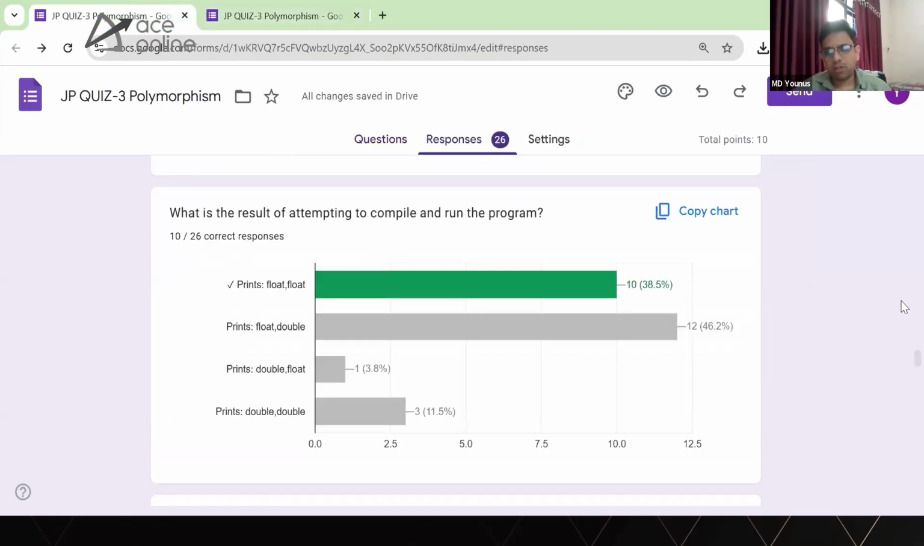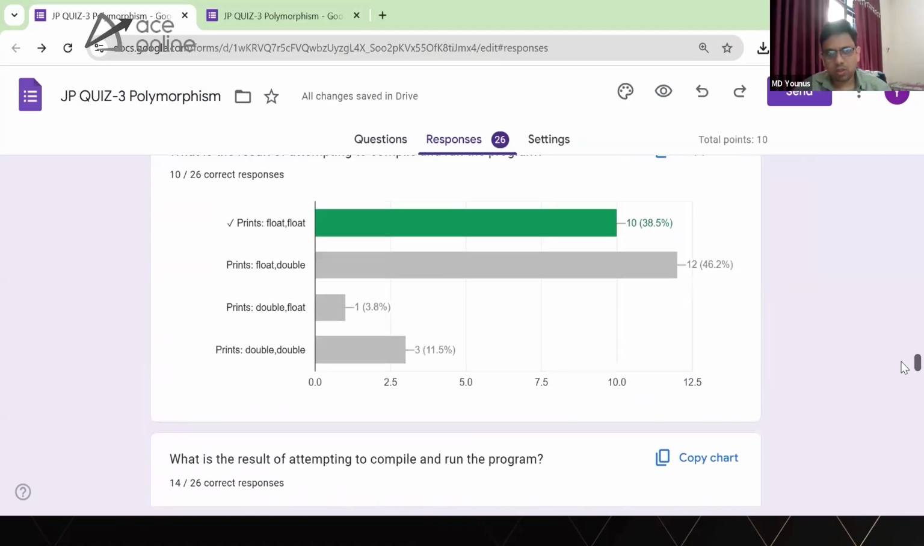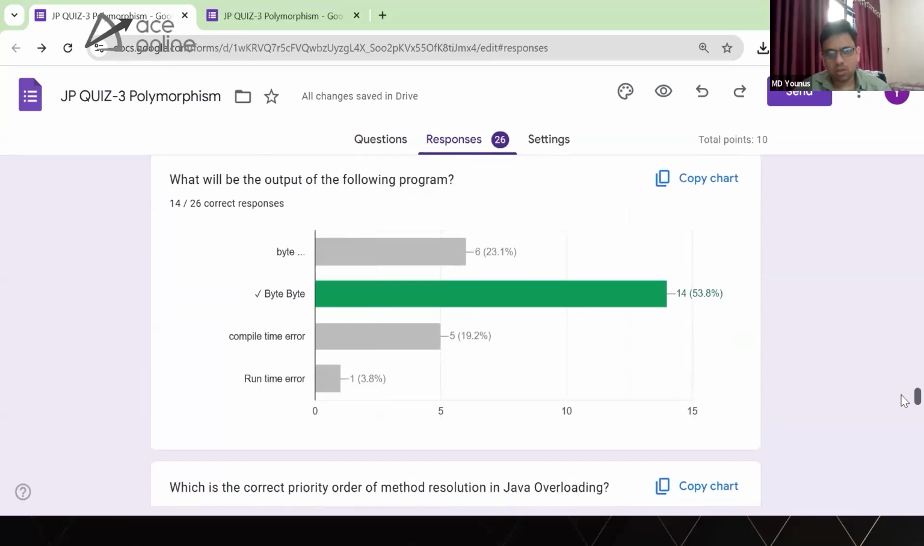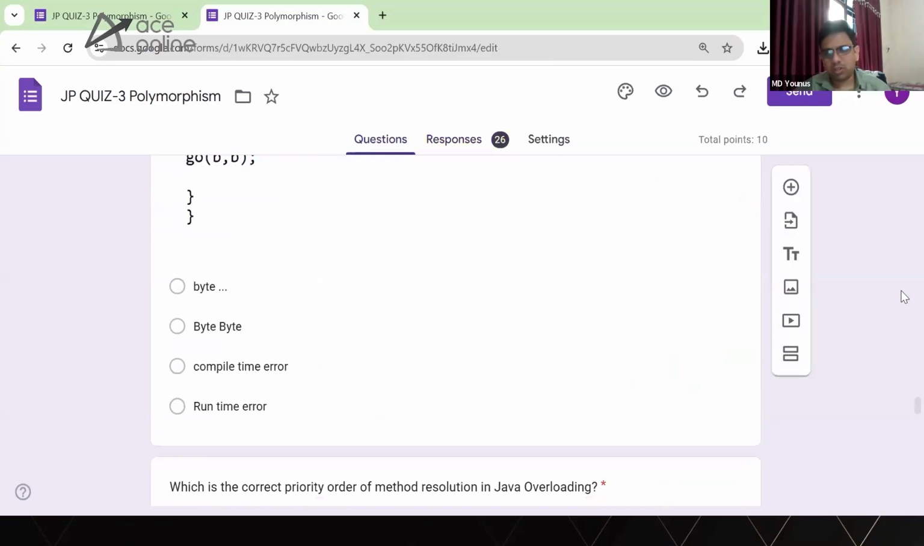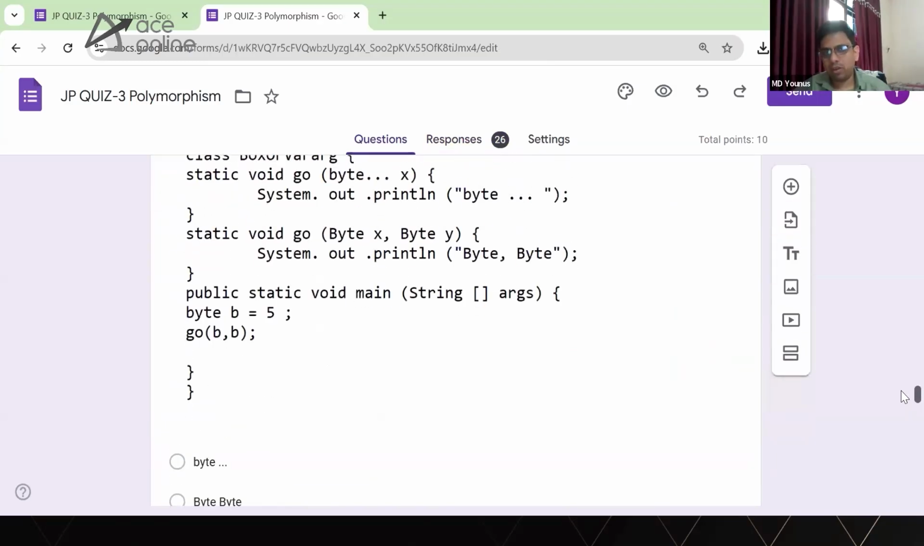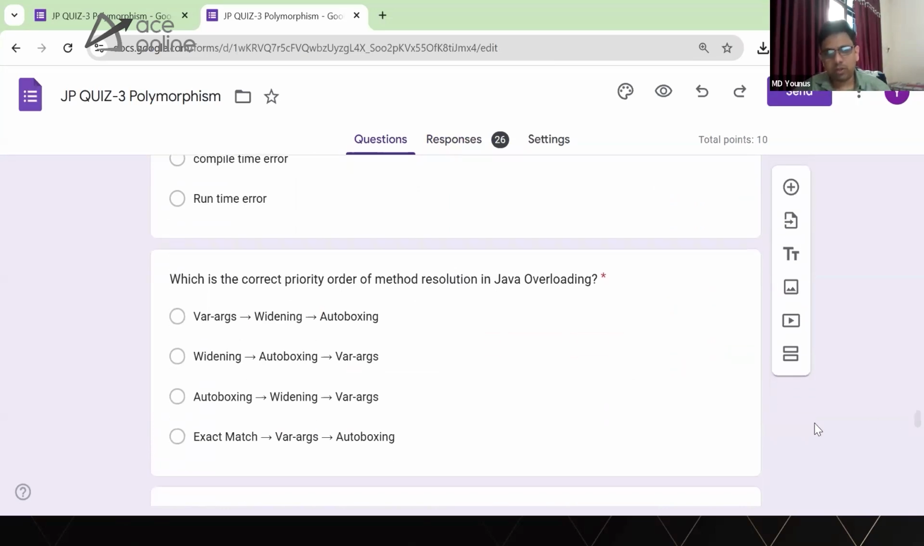Let's see how many of us answered correct. You can see the statistics are very disturbing, because many people still have a lot of confusion. Which question was this? Okay, here it is. So byte gets called. 53.8% of us thought correctly, but the remaining thought that it will give byte or runtime error or compile time error. I hope it's clear. There is nothing wrong. I don't know why you thought compile time error. If you did not follow that question, please let me know.